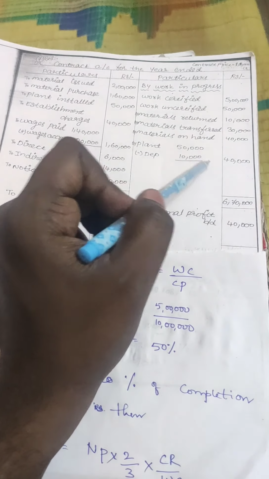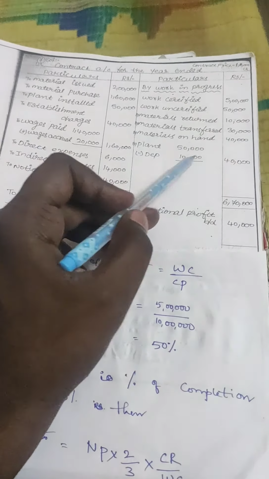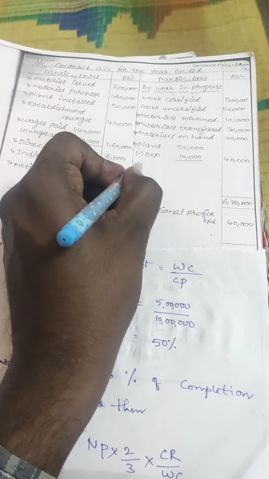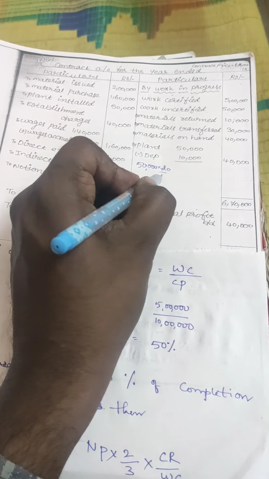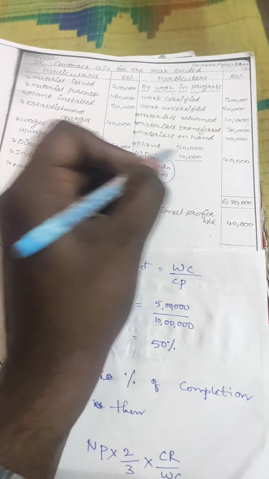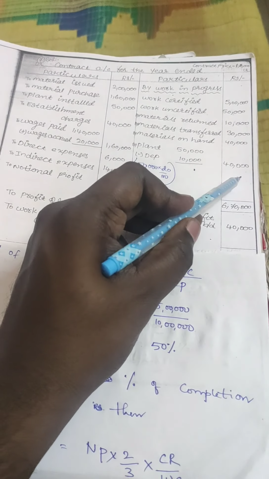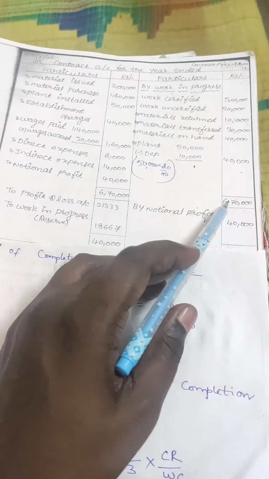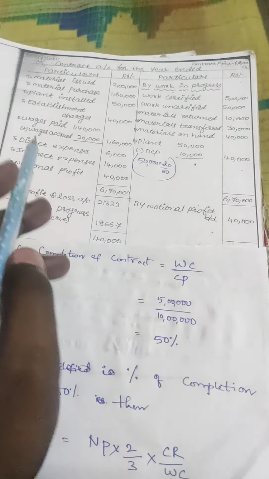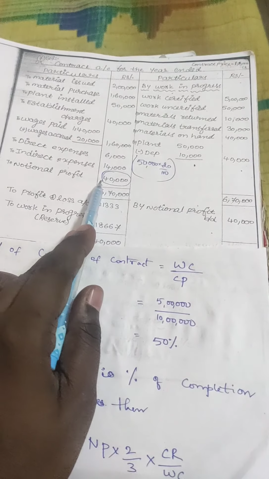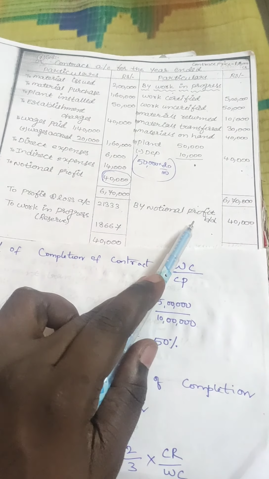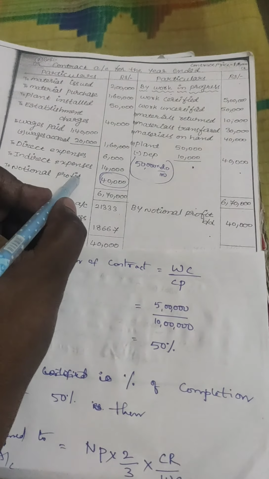See, this is important. Plant, opening plant 50,000. On that, depreciation, how did I get depreciation? On 50,000 at 20%, this will be 10,000. 50,000 minus 10,000 is 40,000. So total credit side 6,70,000. After deducting all, I got a notional profit of 10,000. So notional profit, again I wrote here, by notional profit brought down, here carried on.